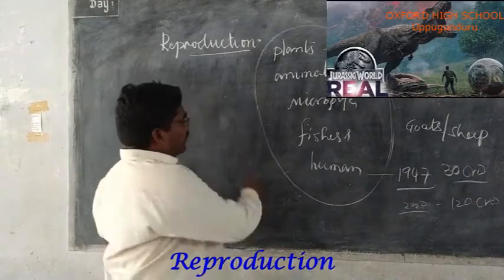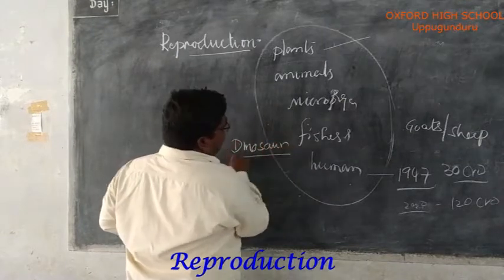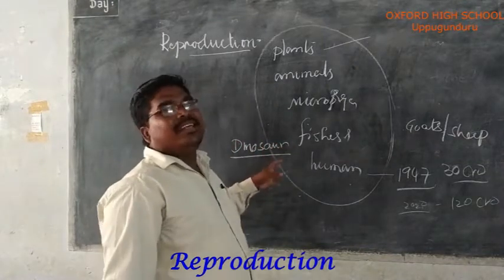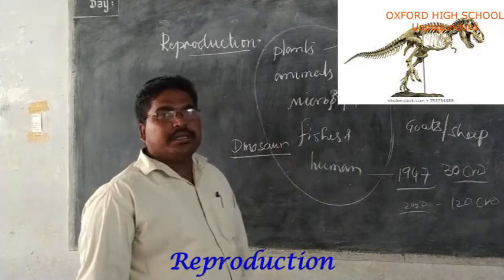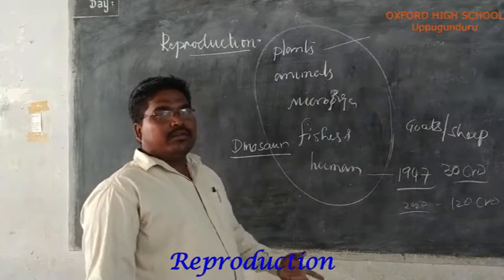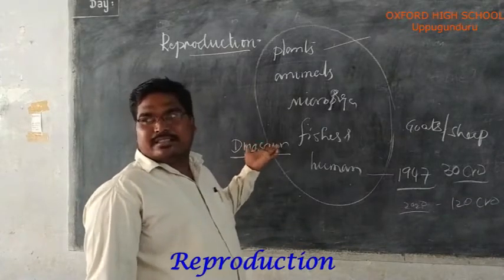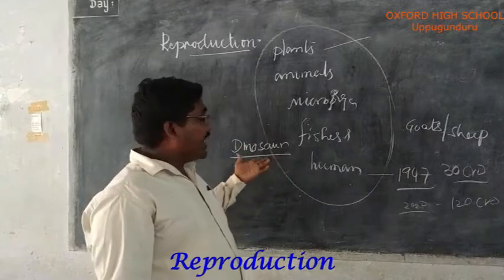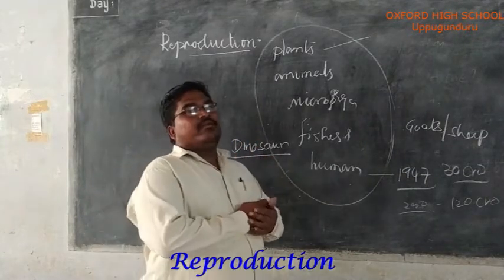The example is dinosaurs. One of the main reasons behind the disappearance of dinosaurs: we see the dinosaur skeleton in the museum only. If you go to the Asarjan Museum in Hyderabad, a dinosaur skeleton is there, fossils. We have seen this animal at the skeletal, fossil level only.